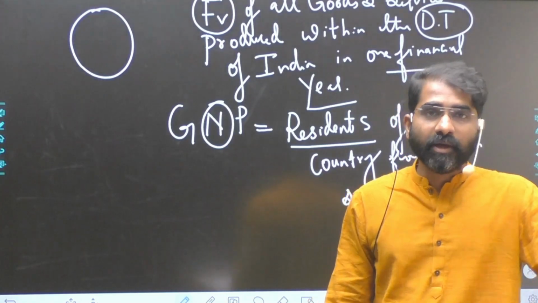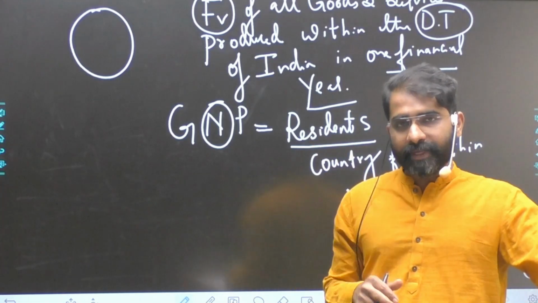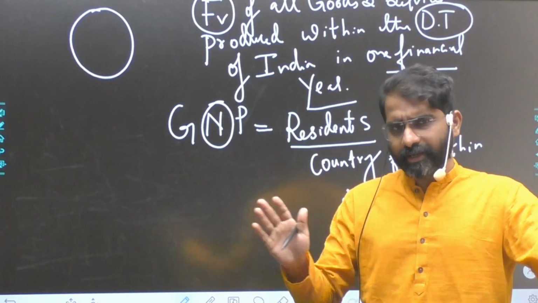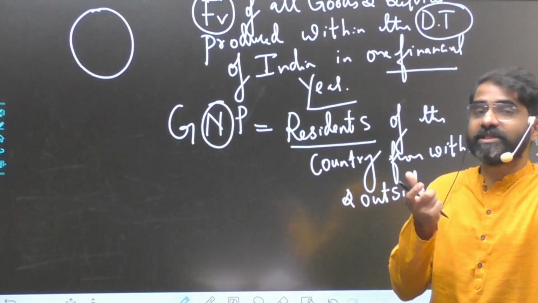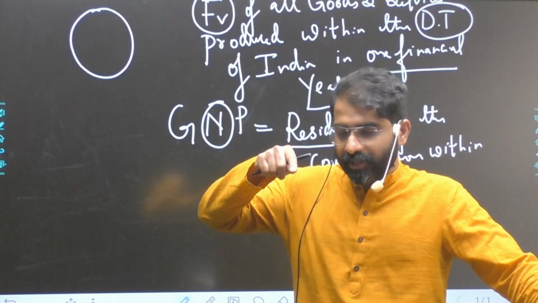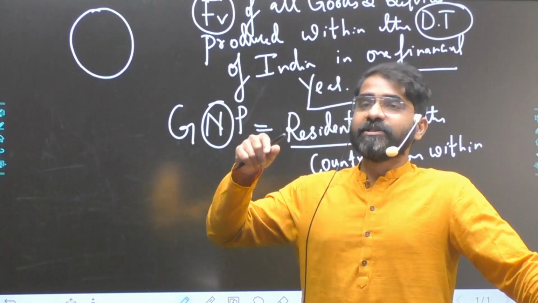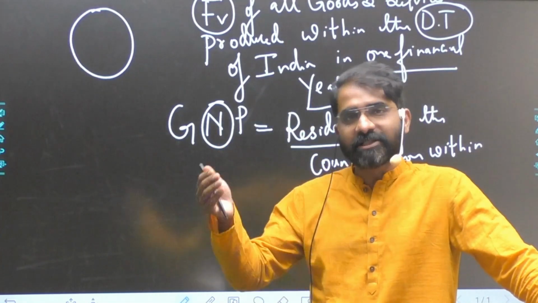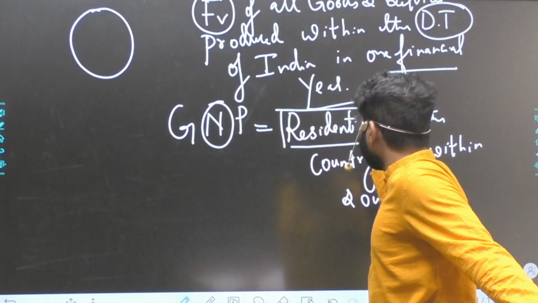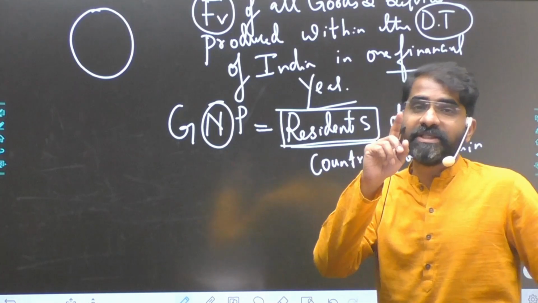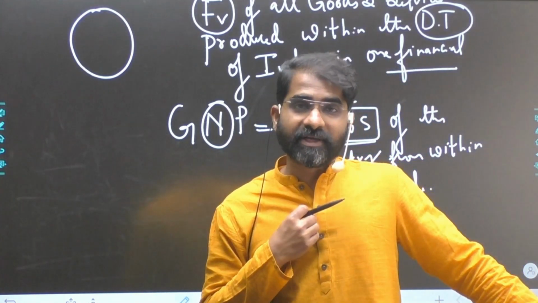For example, if there is a Chinese person who is working in Indian territory, and it's been almost more than 1 year, residentship status comes with this tag of 1 year. Suppose this Chinese person has been working in India for more than 1 year. He is a normal resident of India. Though he is a citizen of China, he is a normal resident of India. This is what we should understand.